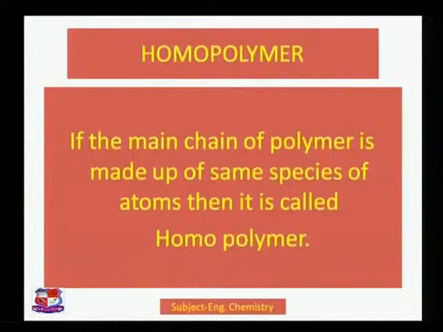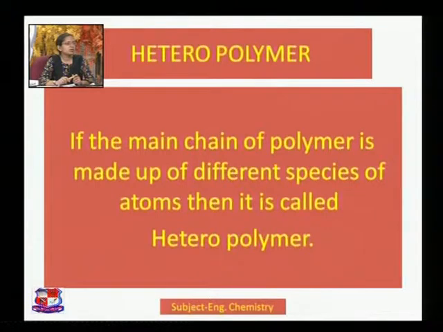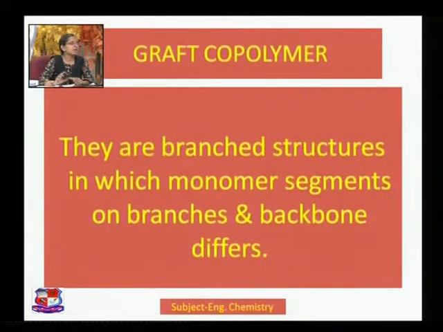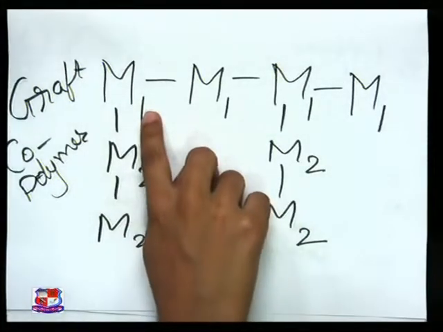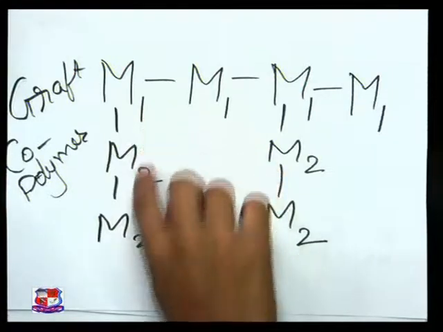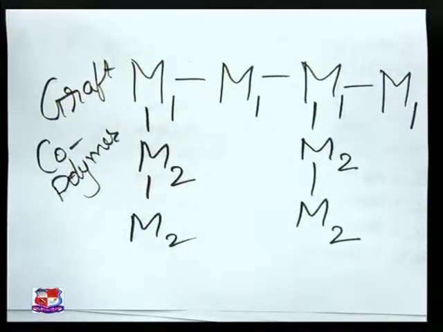Let us move ahead. As discussed, homopolymer, copolymer or heteropolymer. Heteropolymer is similar to your copolymer, that is what I had said. If the main chain of the polymer is made up of different species of atom, then it is known as your heteropolymer. Then we can see here graft copolymer. They are the branched structures in which monomer segments on the branches and backbones are different. It means they are having a different branch and different backbone structure in case of your graft copolymer. So that has to be kept in mind.